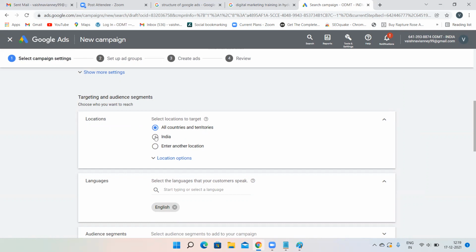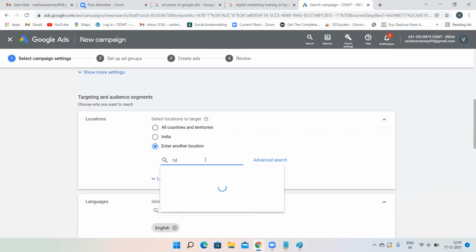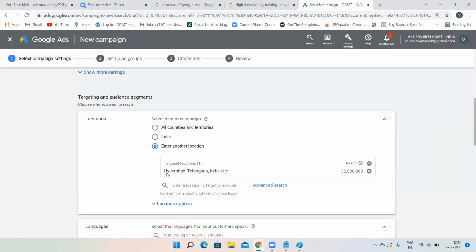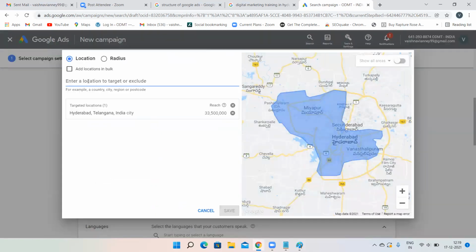And India, suppose you want to target the whole of India, then you can click on India. Now, instead of the whole of India, if you want to target a particular location, suppose I want to target only Hyderabad. So I can target Hyderabad like this. Then my ad will appear to only Hyderabad people. Now in Hyderabad also, if I want to do advanced targeting, I want to target only one area's people. At that time, click on advanced search. Now here you have to mention, I want to target Panjagutta people.